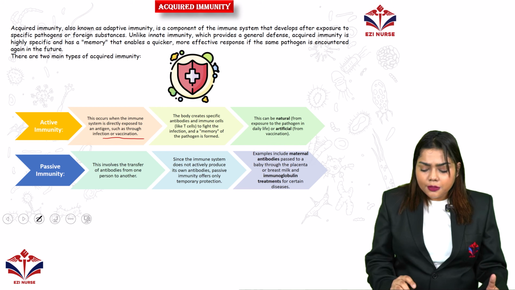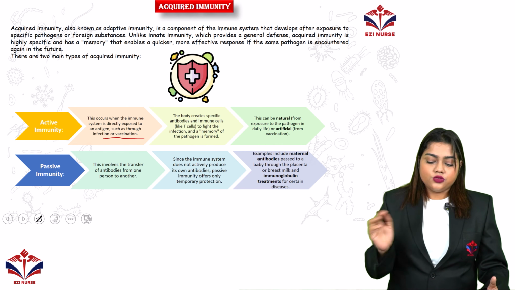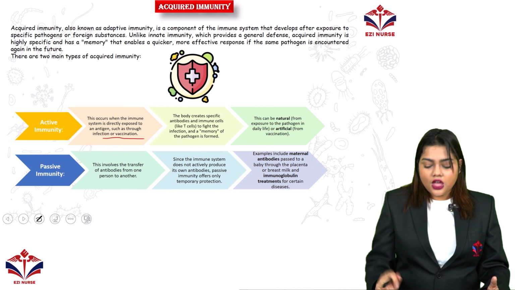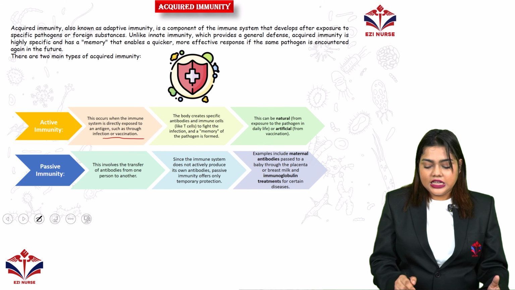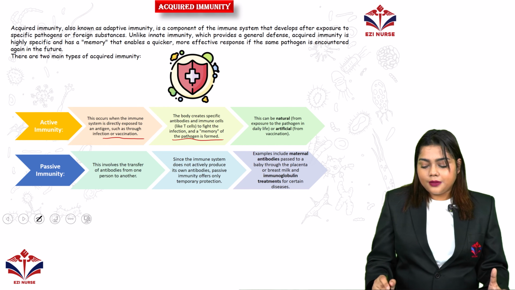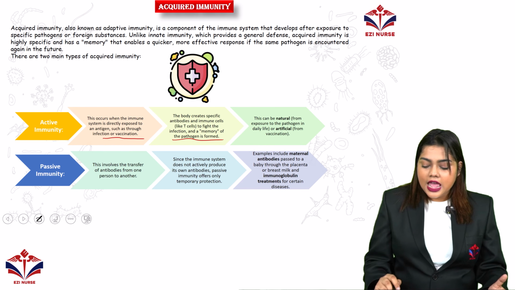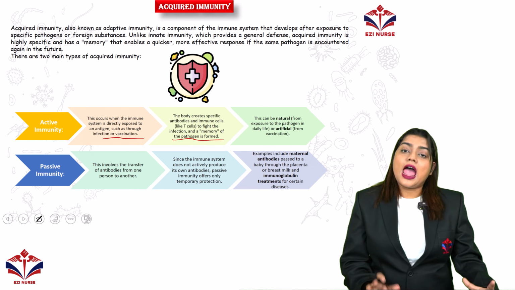Next, the body will create specific antibodies and immune cells like T cells to fight the infection, and a memory of the pathogen is formed. This can be a natural form of exposure to the pathogen in daily life or an artificial form through vaccination. So this is about active immunity.